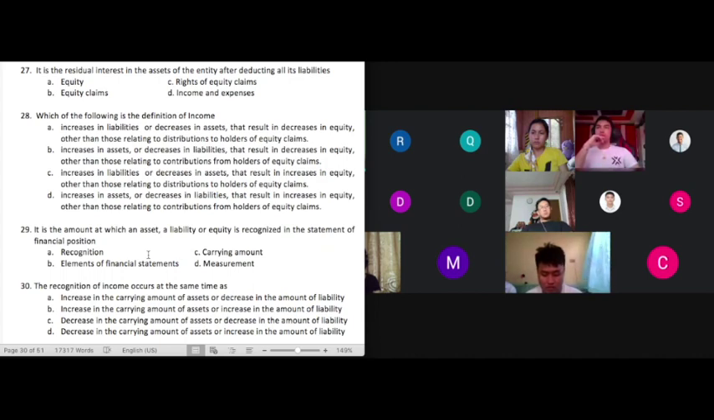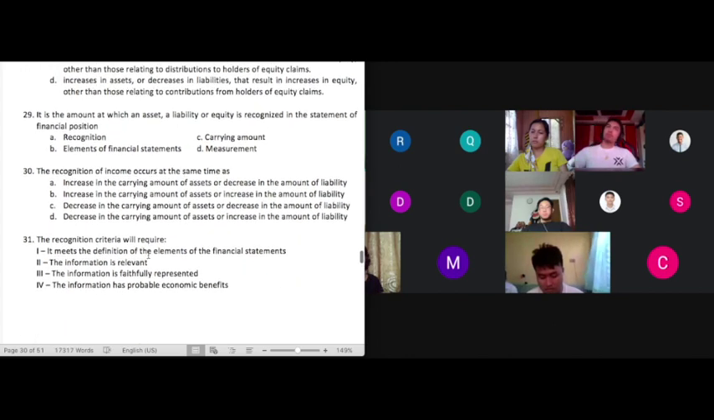It is the amount that is reported for the asset, liability, or equity in the financial statements. It is the amount in which the assets, liabilities, and equity are carried in the financial statements. That is why it's called the carrying amount. The amount that is carried in the financial statements. Okay? Let's have 31 last.